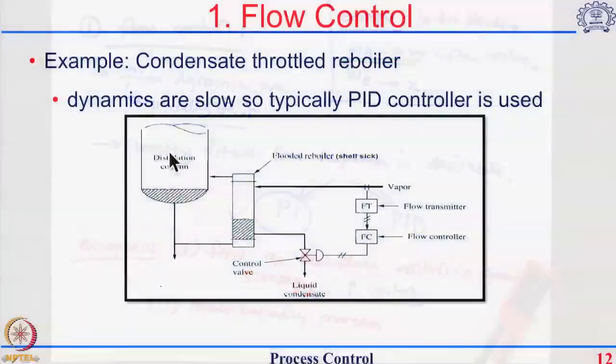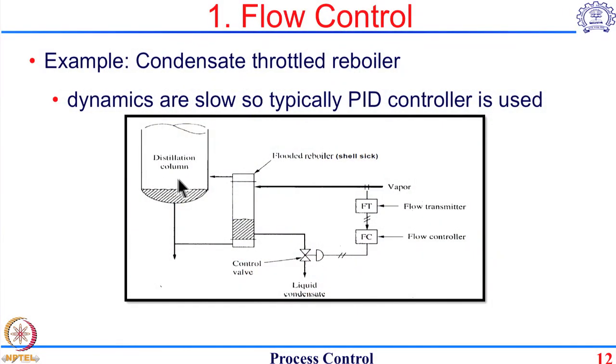You can see that this is the bottom of the reboiler, and we are trying to control the flow of steam which is going to go to the reboiler. This is a condensate throttle reboiler, also known as a flooded reboiler, where the amount of steam which goes into the reboiler is controlled by the amount of heat transfer which is going to happen. So the way this particular reboiler works is that